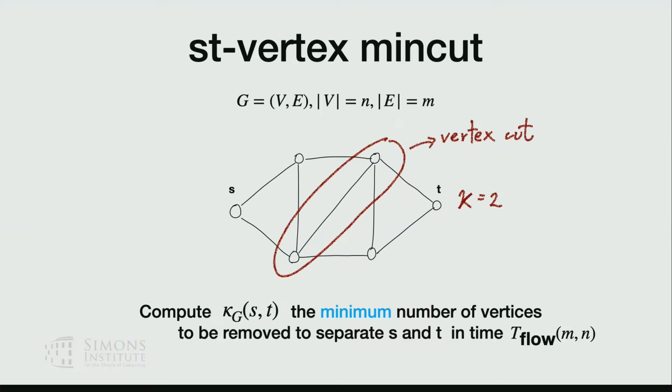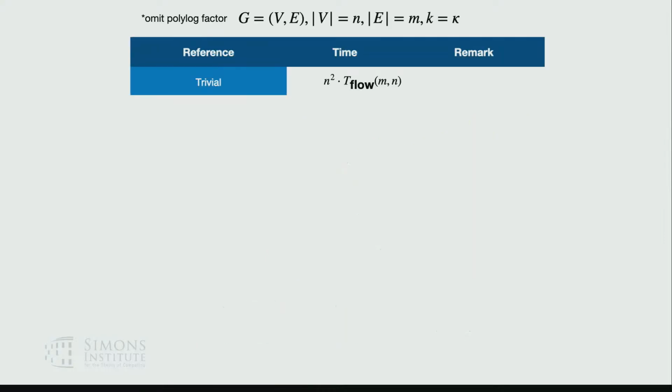Basically, let me introduce this subroutine called s-t vertex min cut. This is similar to the variant that Jason mentioned in the edge version. I give you two nodes s and t, and I want to compute the minimum number of vertices that separate s and t. This problem can also be solved by MaxFlow in MaxFlow time. And given this subroutine, you can solve vertex connectivity trivially by running all-pairs MaxFlow and then you just find the minimum so far. So this is a trivial algorithm.